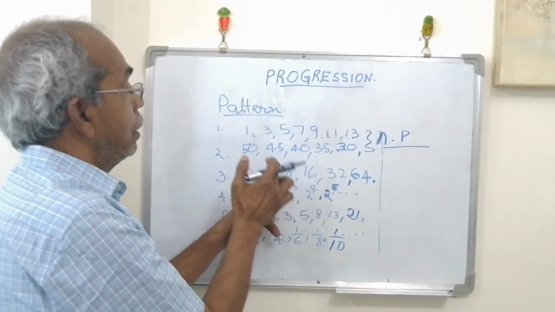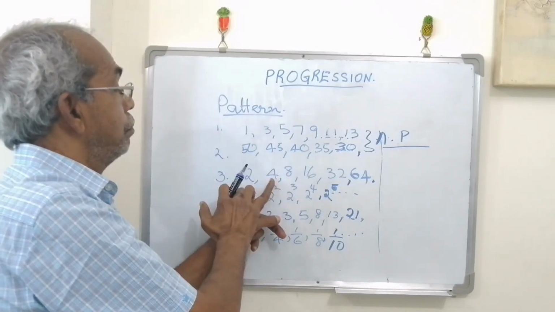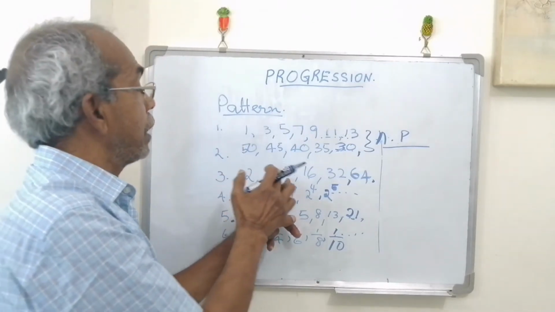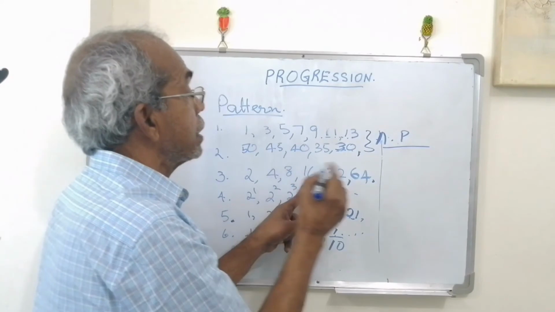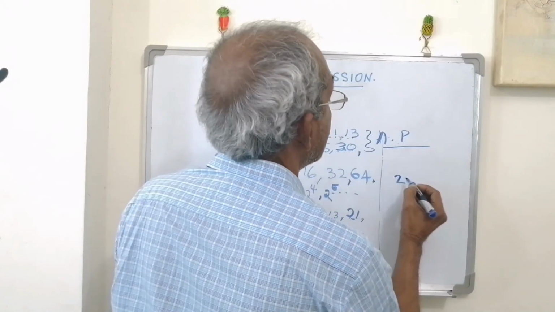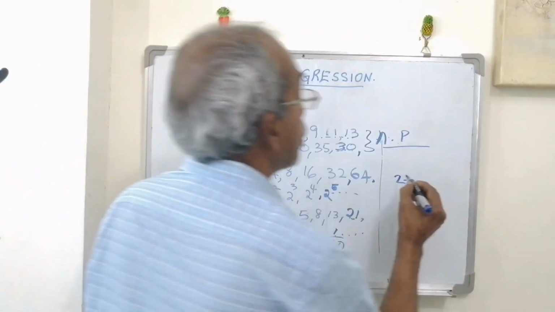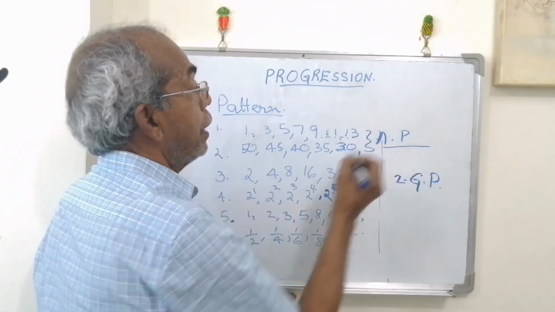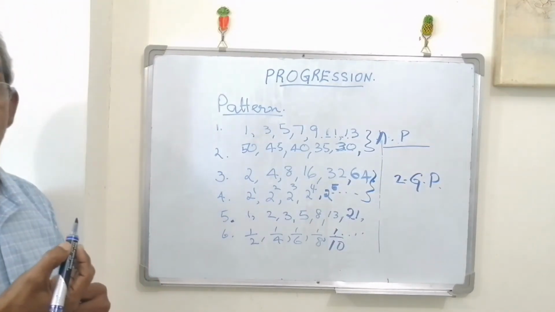You see, in the third and fourth cases, there is no difference between them, but a term is divided by the preceding term. 4 by 2, you are getting a ratio by division. Then 8 by 4, 16 by 8. In all these cases you are getting 2. Division gives a ratio. You are getting a constant ratio, the same ratio between consecutive numbers. This is called GP, geometric progression. The first one is AP, arithmetic progression. Then the third and fourth are geometric progression.